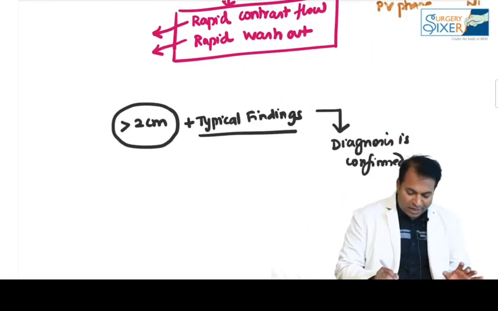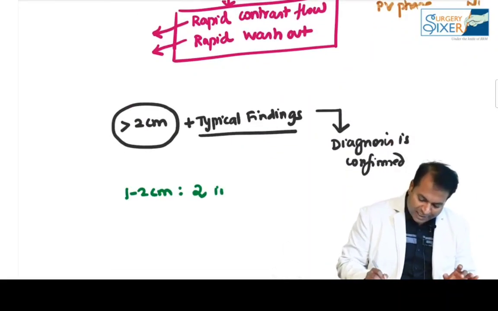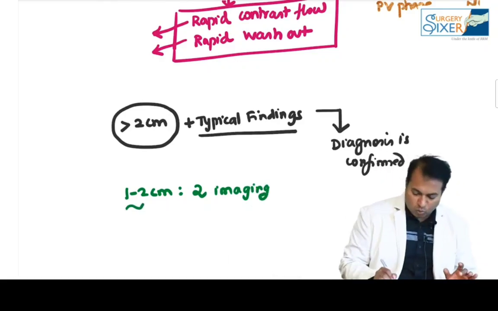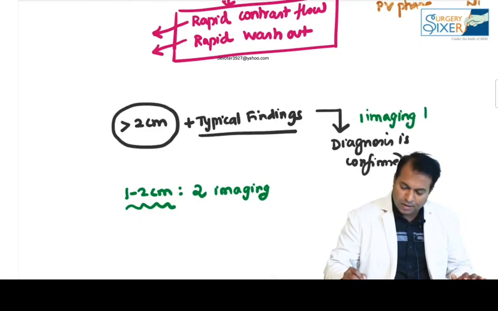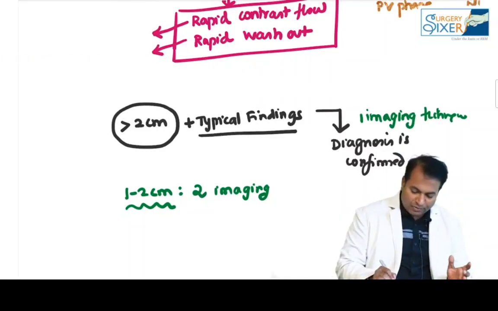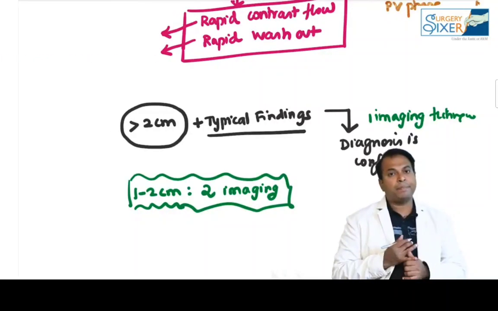If the lesion is 1 to 2 centimeter only, we need two imaging techniques, like CT and MRI. For more than 2 centimeter, one imaging technique is enough. This is from the NCCN guidelines. One imaging technique is enough if it is more than 2 centimeter. If it is 1 to 2 centimeter, two imaging techniques are needed.